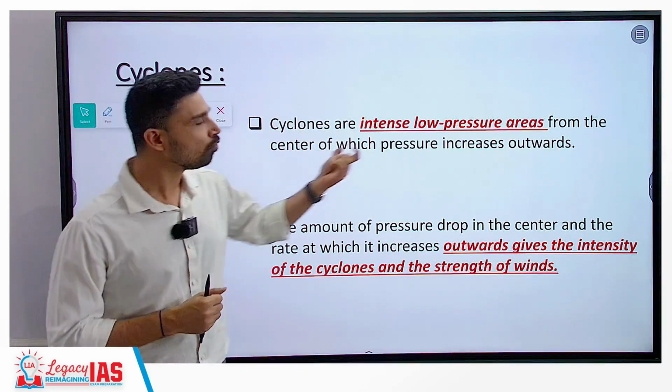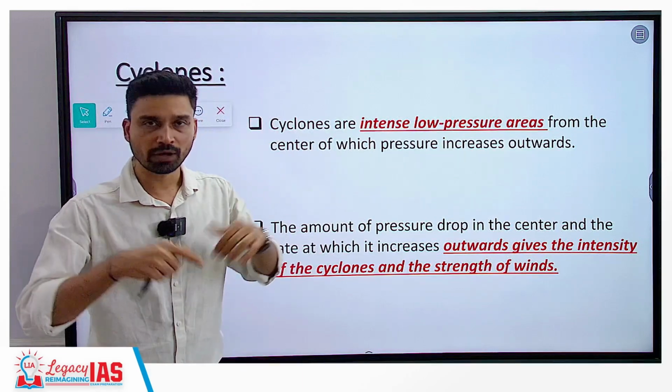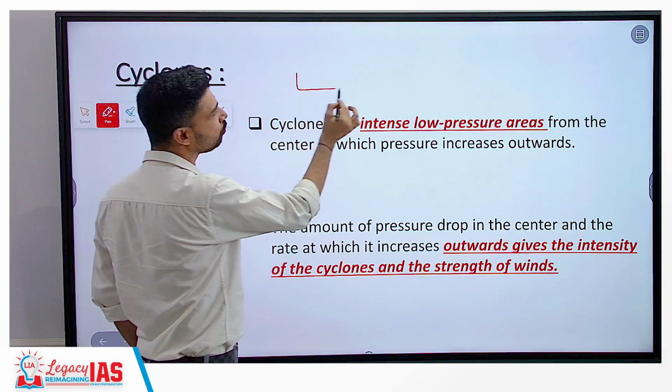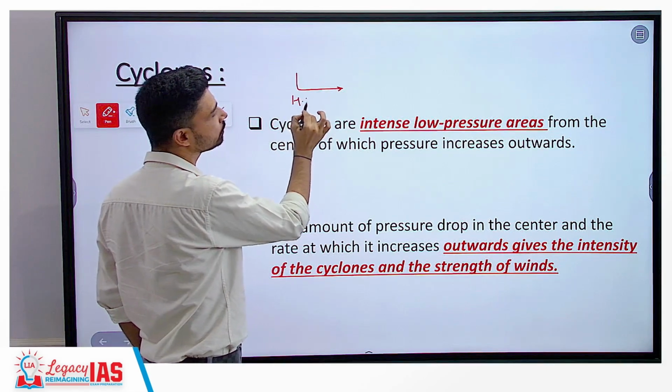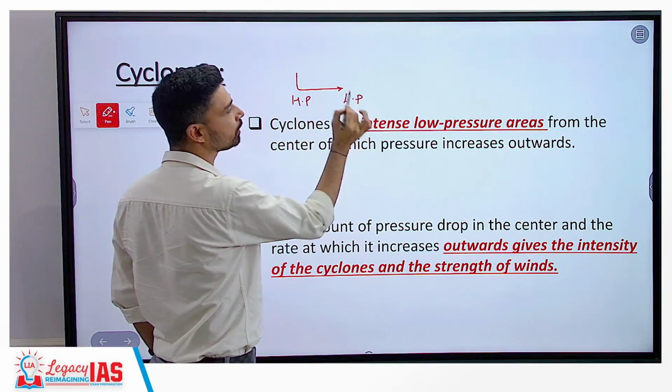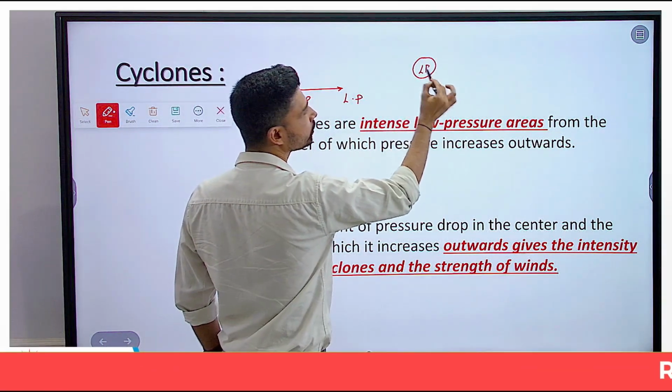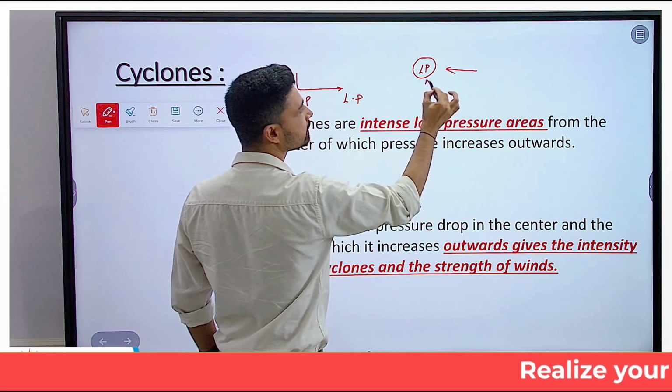As you move away from this low pressure center, you have high pressure isobars, and as we know, if wind is to move, it always moves from a region of high pressure to a region of low pressure. That is why in a cyclonic system, since you have low pressure at the center, winds begin to move toward the center.